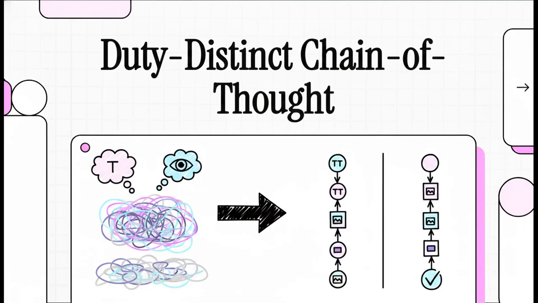Welcome to this explainer. Today, we are diving into a really fascinating framework that completely solves a massive headache in the world of artificial intelligence. It's called Duty Distinct Chain of Thought, or DDCoT for short. If you've ever worked with an AI that has to handle both text and images at the same time, you already know that things can get a little, well, messy and unreliable. But this framework cleans up that mess brilliantly.